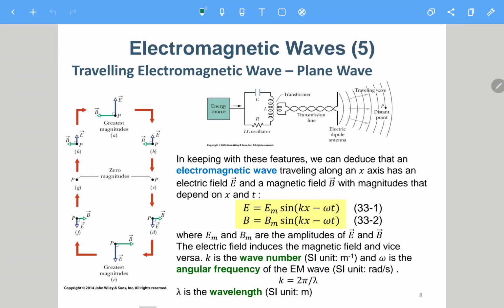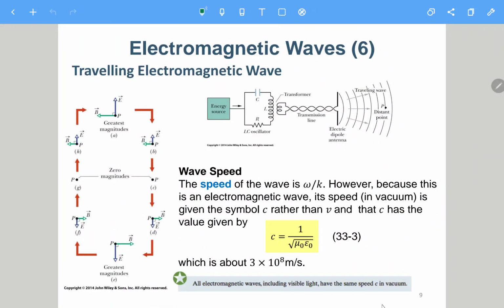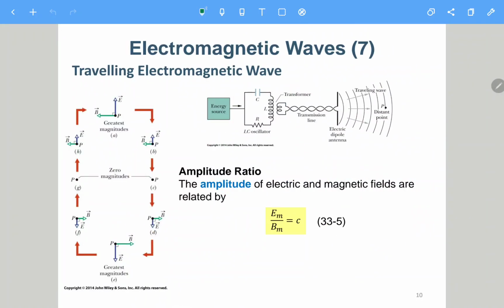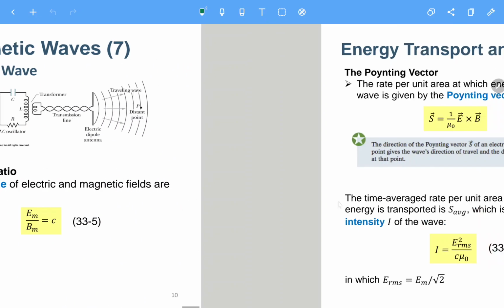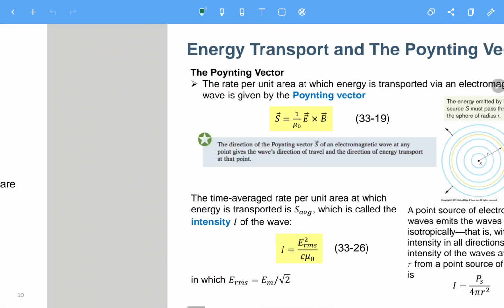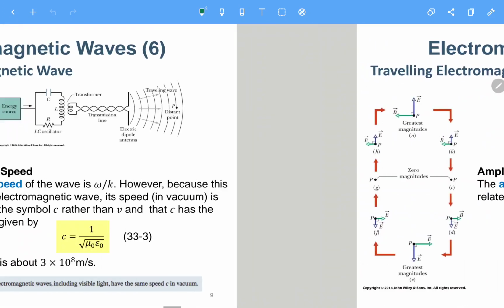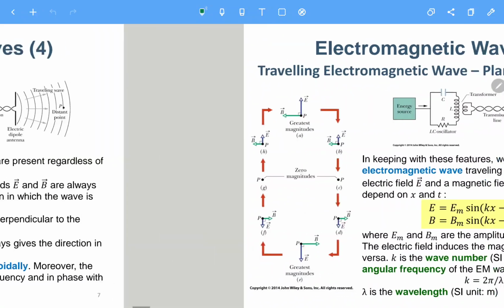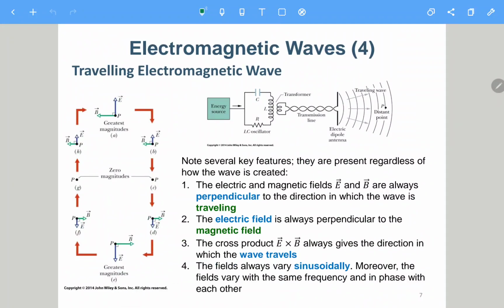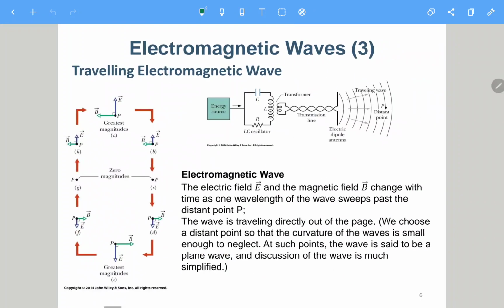many equations that occur here, like 33.1, 33.2, 33.3, so on and so forth. 33.5. By solving the wave equation, I can tell you why it is correct. So for the slide, you just assume that it is correct, and then just listen to what it is really telling you. So actually, it is based on the observation.